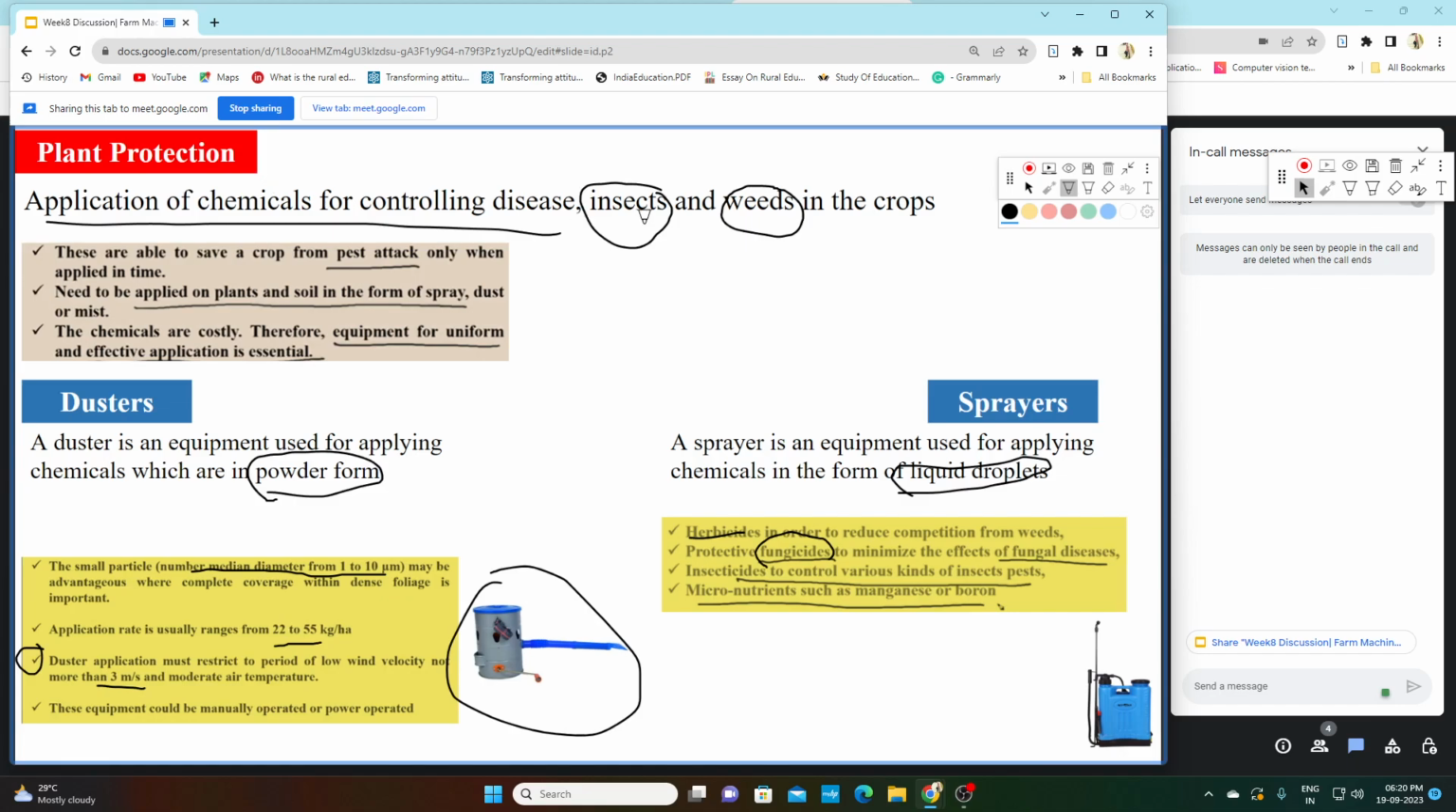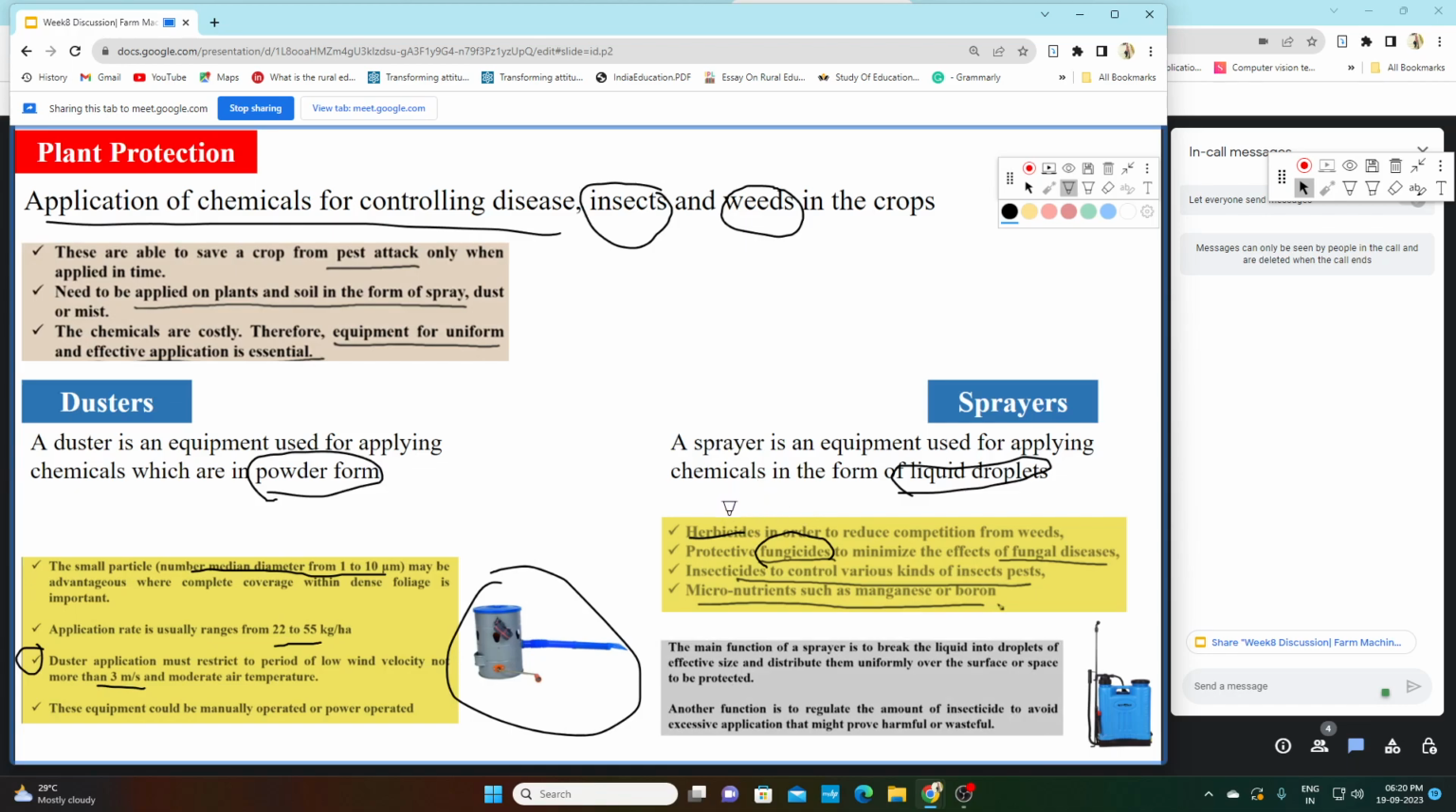So besides protecting against disease, insects or weeds, we are also using this sprayer to apply nutrients to the plants. Okay, nutrients or micronutrients in the form of manganese or boron. So these are some of the features of spray liquid. Now another important thing is what is the function of sprayer. The function of sprayer is to break the liquid into droplets of effective size and distribute them uniformly over the surface or space to be protected. So that is the main function of the sprayer.